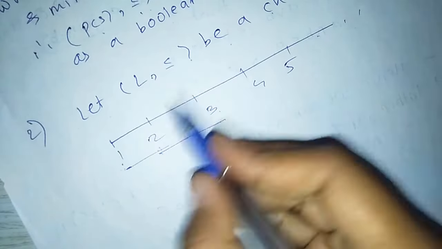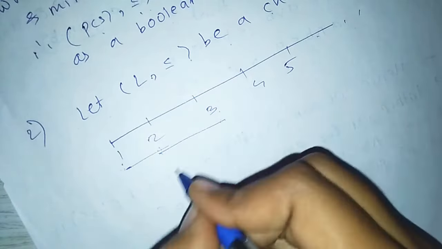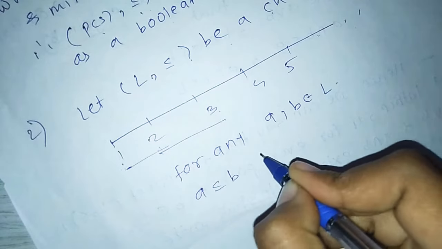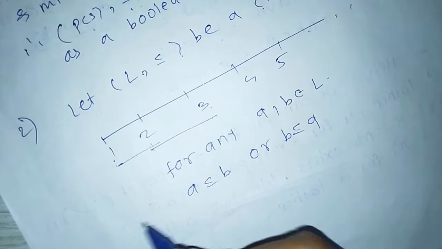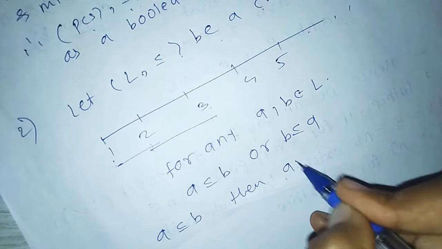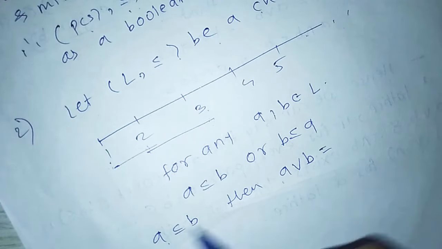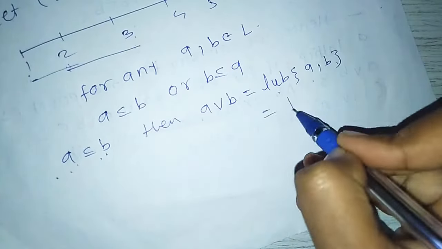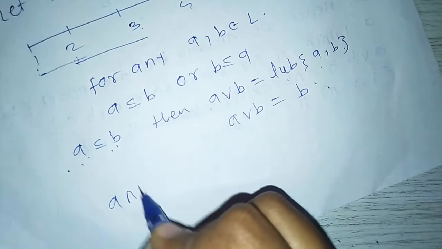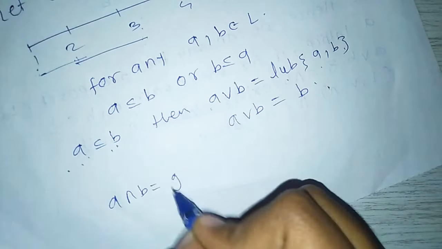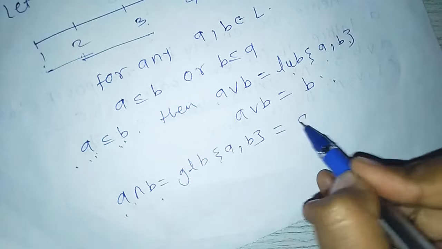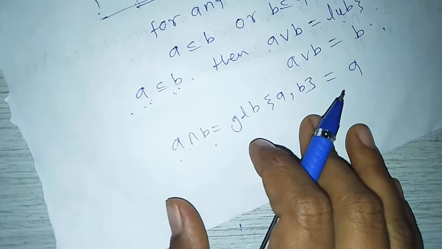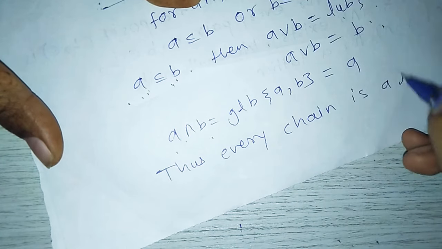So, (L, ≤) is a chain: for any A, B belonging to L, either A is less than or equal to B or B is less than or equal to A. Suppose A is less than or equal to B. Then A join B means the least upper bound of A and B. Here A less than or equal to B means B is greater than A, so the least upper bound of A and B is B. So, A join B is B, and A meet B, the greatest lower bound of A and B, is A. Thus, every chain is a lattice.